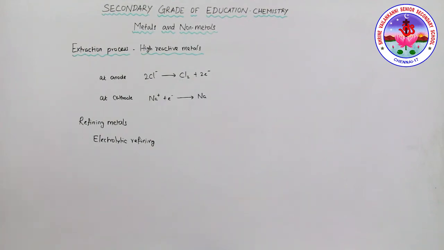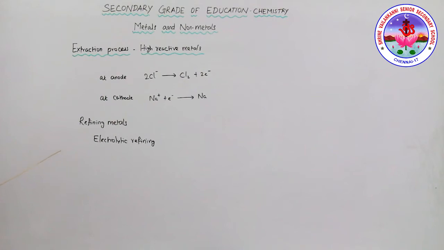For example, the highly reactive elements like sodium and potassium cannot be obtained from their compounds by heating with carbon. For example, carbon cannot reduce the oxides of sodium, magnesium, calcium, and aluminum. This is because these metals have more affinity for oxygen than carbon. So these metals are obtained by the electrolytic reduction process. For example, sodium, magnesium, and calcium are obtained by electrolysis in the molten state, that is, the molten chloride.